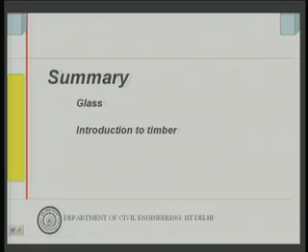We have discussed glass and its properties, and we know that it is the most important glazing material, and we have introduced timber. Next class we will look a little bit into the material or molecular structure of timber, followed by its uses in industrial timber products like particle boards, plywoods, etc., where we can use it structurally. I think with that we can conclude our discussion today. Thank you.